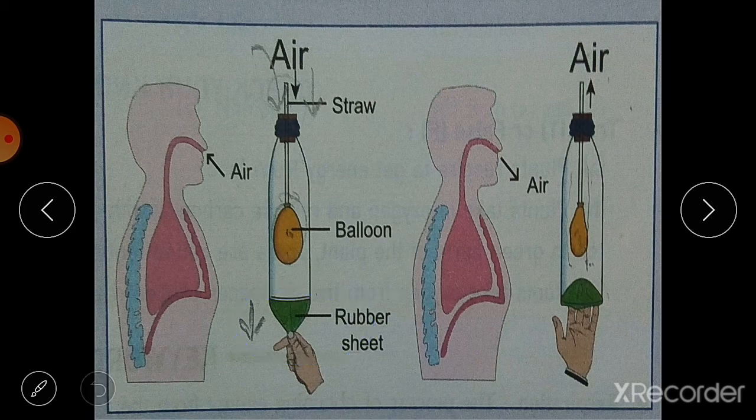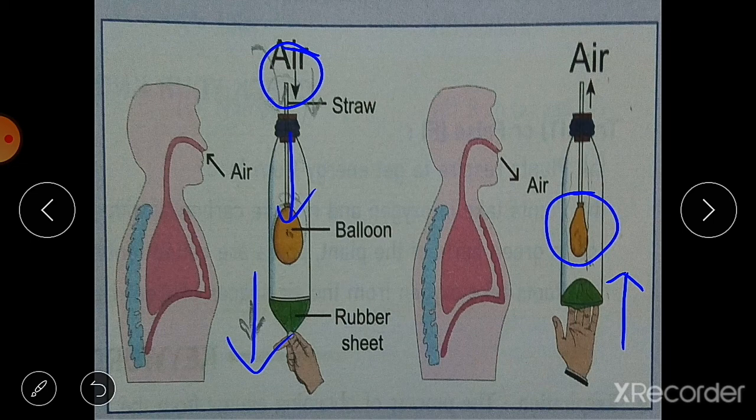Then what will happen? See, pulling of this rubber sheet down results in filling up the balloon. As you pull this rubber sheet down, this balloon will get filled with air. And when you push this rubber sheet inside the bottle, what happens?